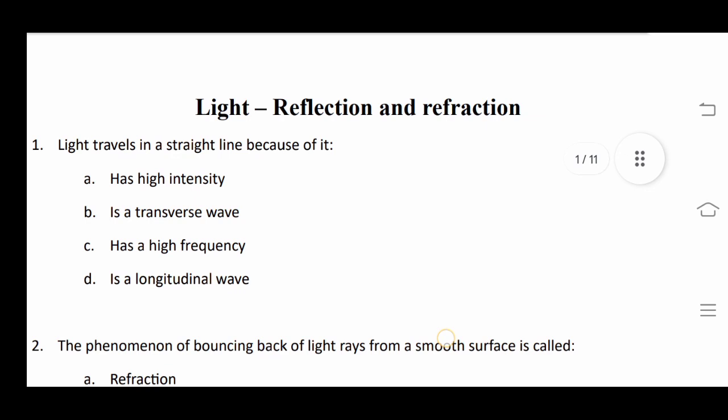So now we will discuss our question number 1, which says light travel in a straight line because it is a transverse wave. Light is transverse in nature, that's why it travel in straight line, and this property of light to travel in a straight line is called rectilinear property of light.